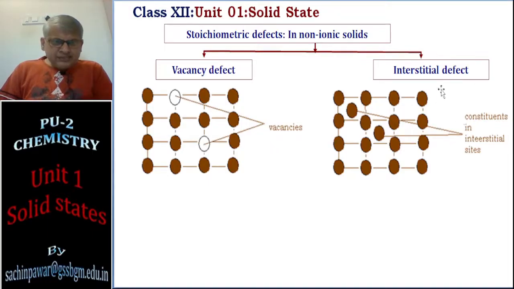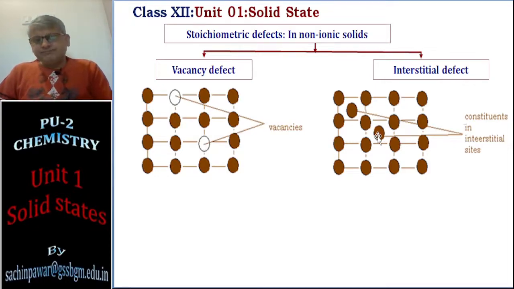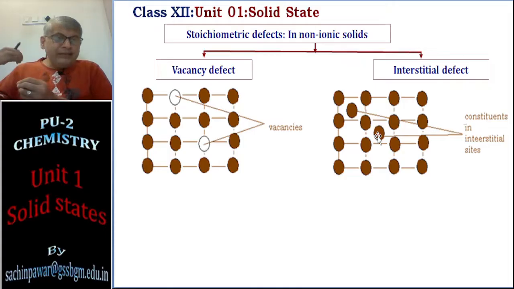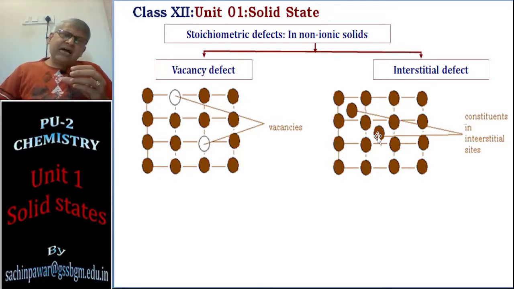Whereas in the interstitial defect, a few more particles have come into the in-between space, which is known as interstitial space. So the diagram makes it very clear. In a vacancy defect, some particles completely leave their lattice points and leave the crystal, whereas in an interstitial defect, some more particles occupy the interstitial space.